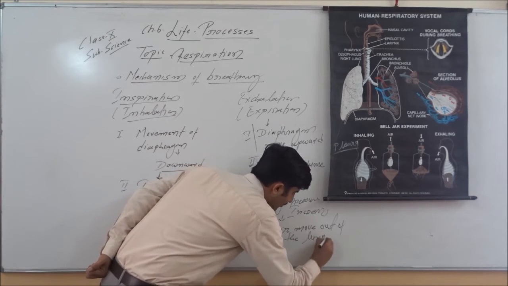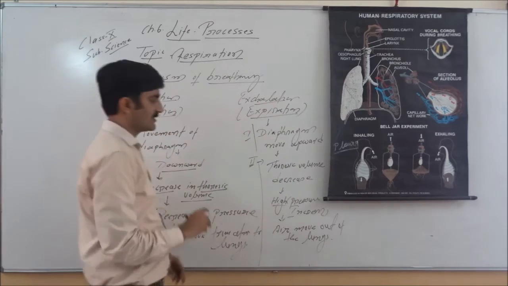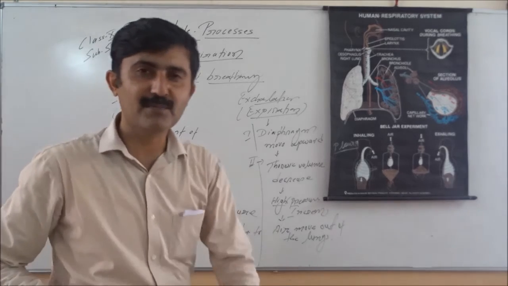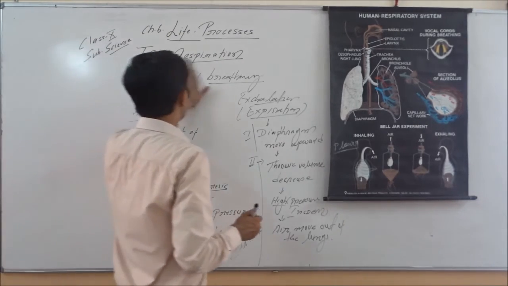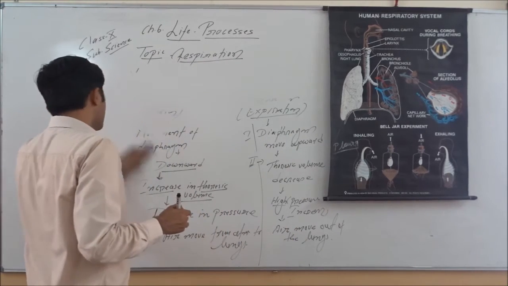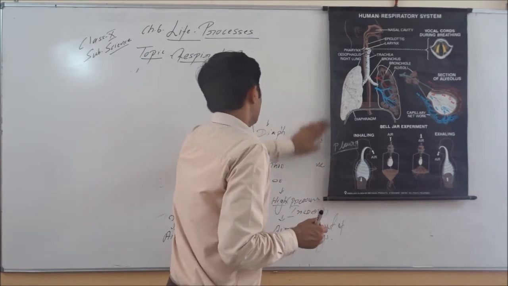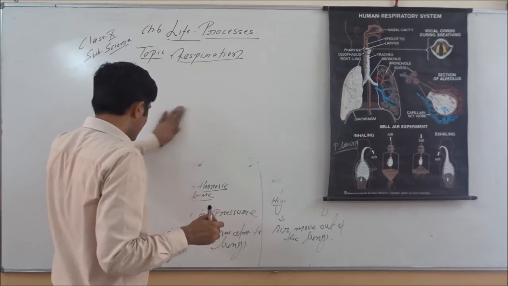and movement of air out of the lungs is called expiration or exhalation. So this is the way how volume and partial pressure play a very important role in movement of air. So this is all about how oxygen is taken inside and the carbon dioxide is removed from the body. Next thing we will discuss is how breakdown of glucose takes place.